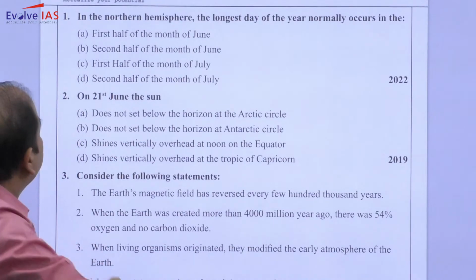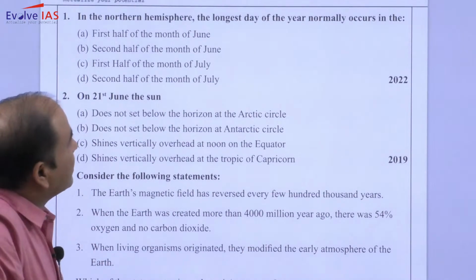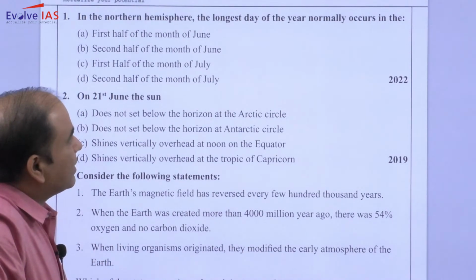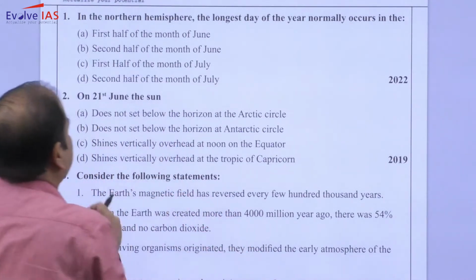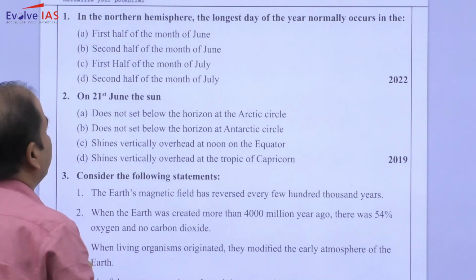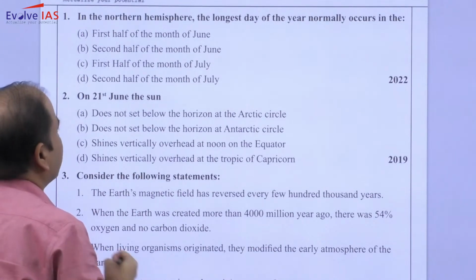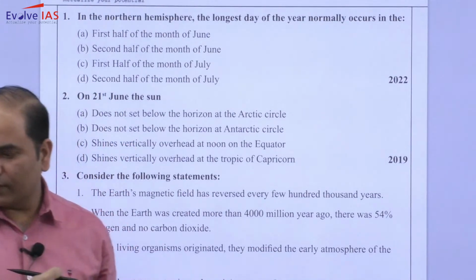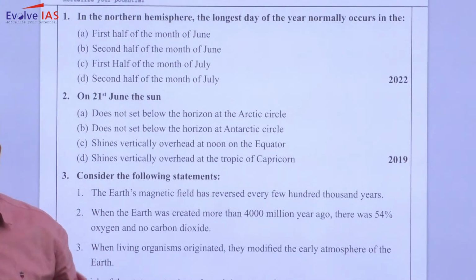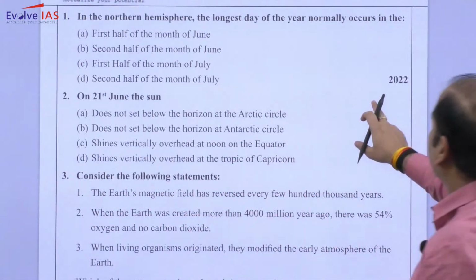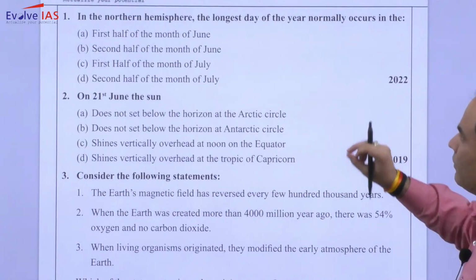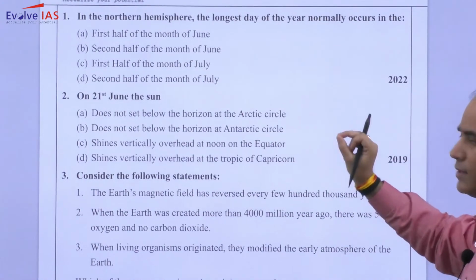First question. In the northern hemisphere, the longest day of the year normally occurs in the first half of the month of June, second half of the month of June, first half of the month of July, second half of the month of July. This question is of 2022. So this question has been asked in 2022, and it is from a very basic concept.